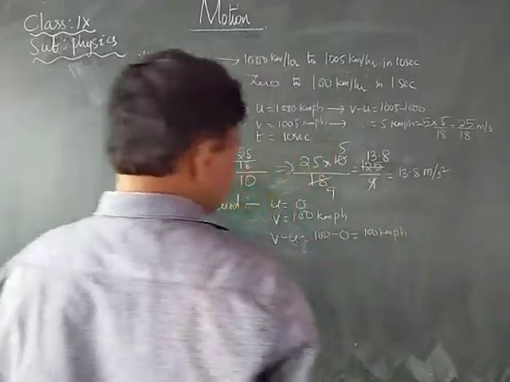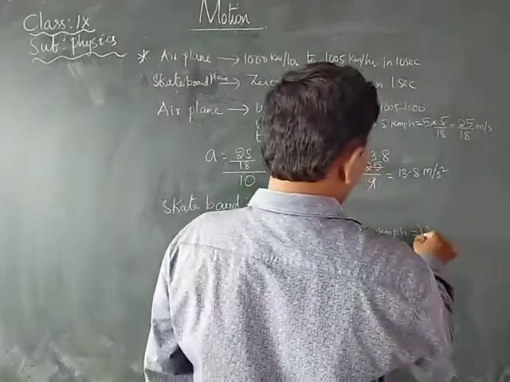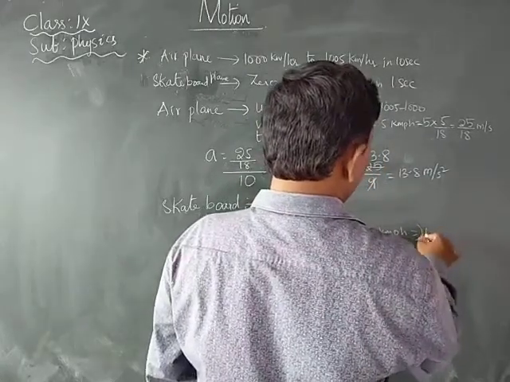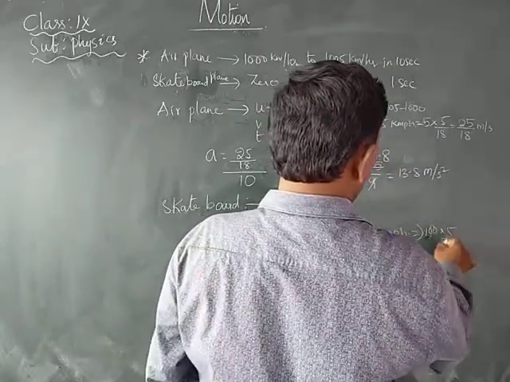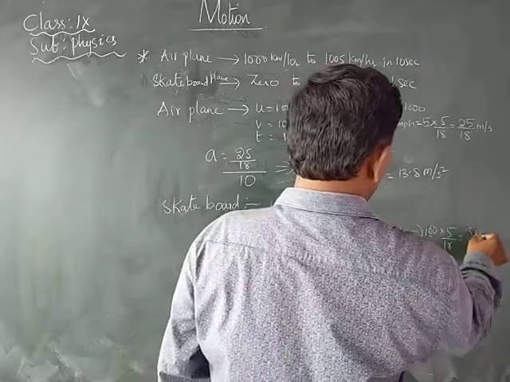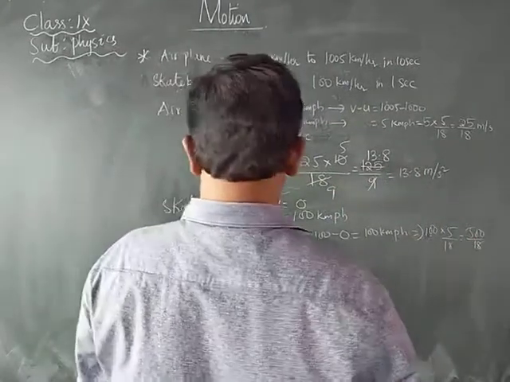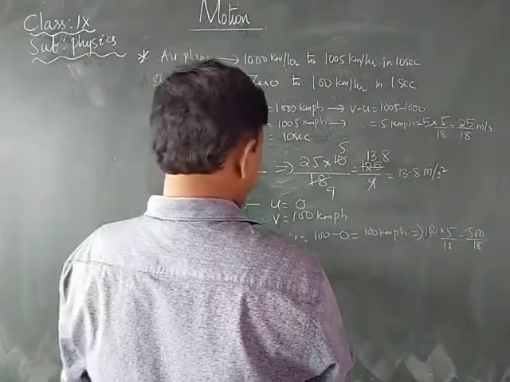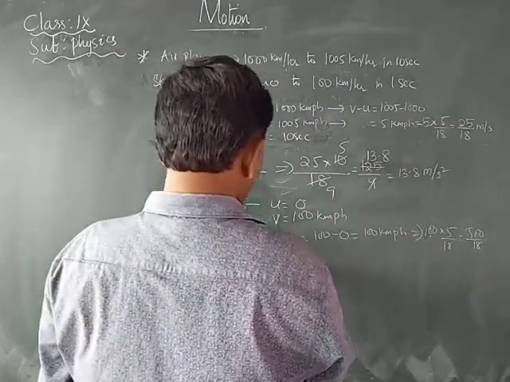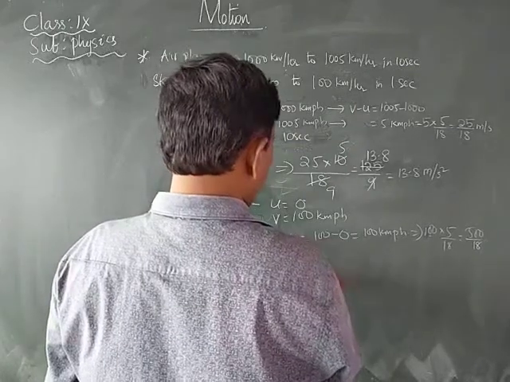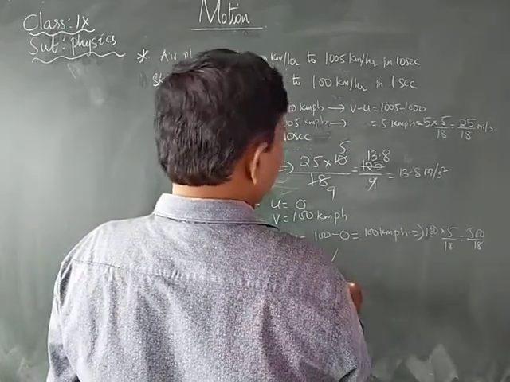Converting 100 kilometers per hour into meters per second, that is 100 into 5 by 18, equal to 500 by 18. Acceleration is equal to 500 by 18 by 1 second.